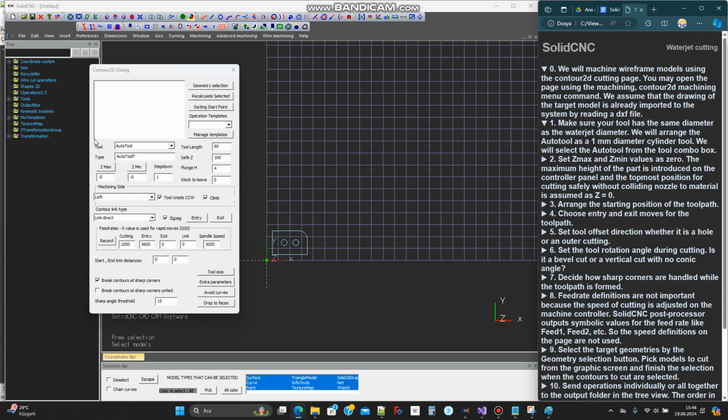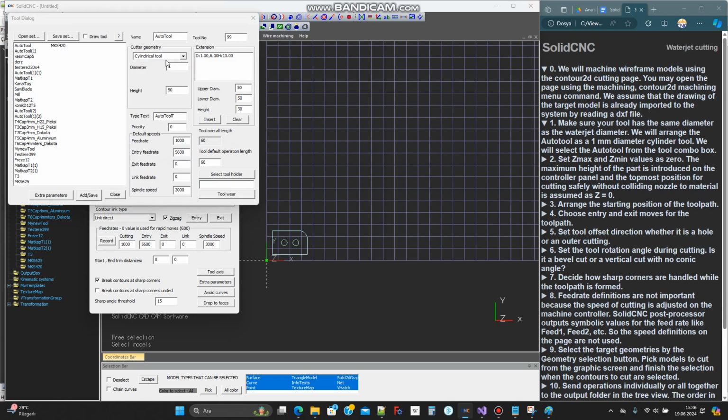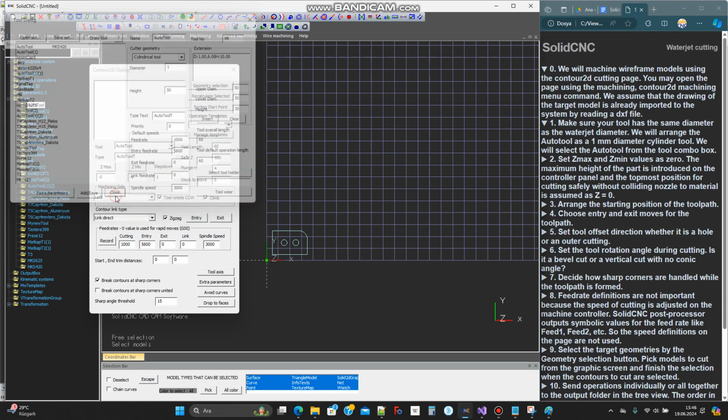Make sure your tool has the same diameter as the waterjet diameter. We will arrange the auto tool as a 1 mm diameter cylinder tool. We will select the auto tool from the tool combo box.